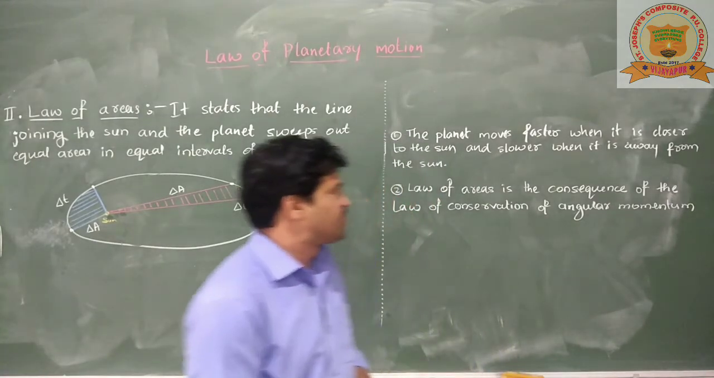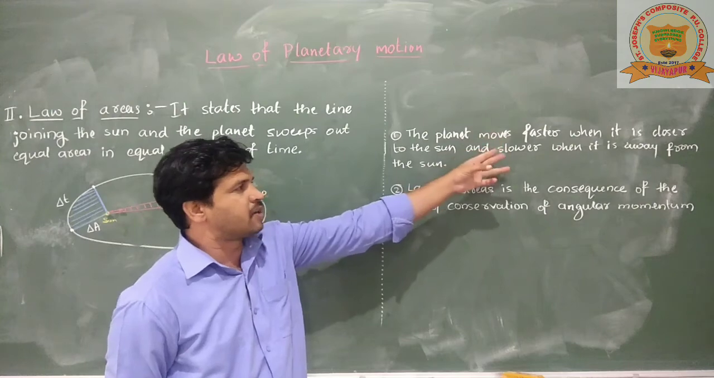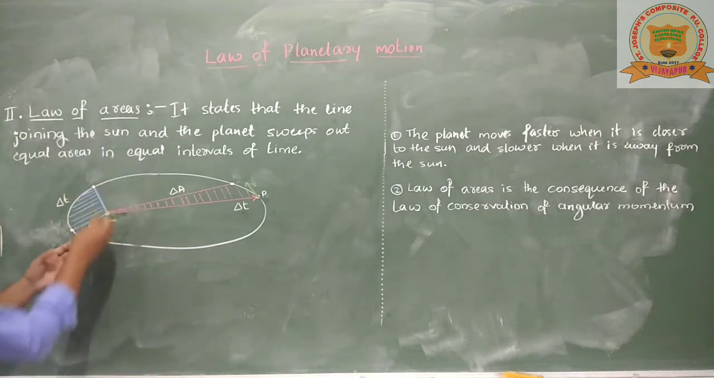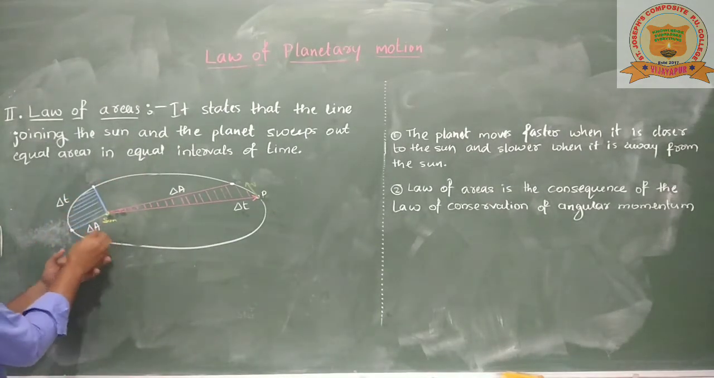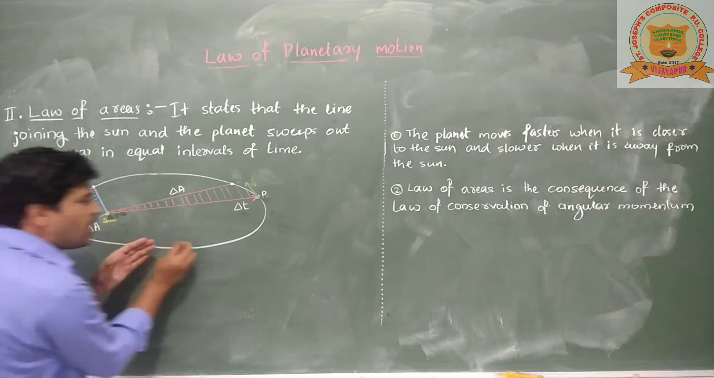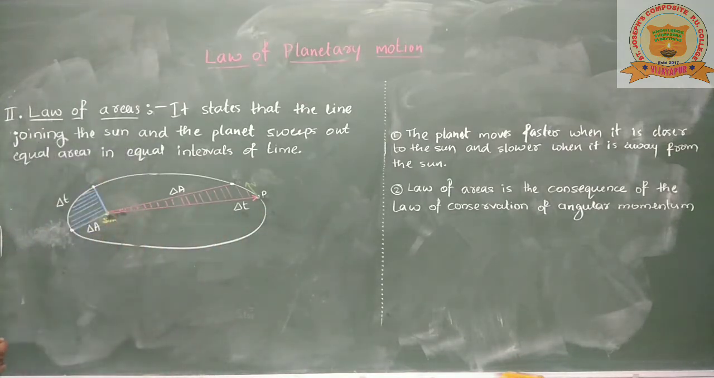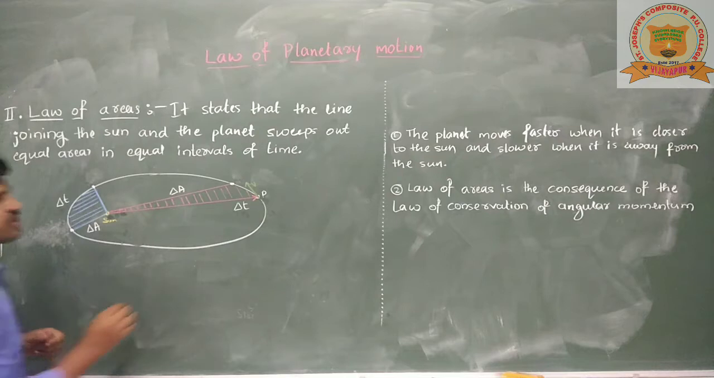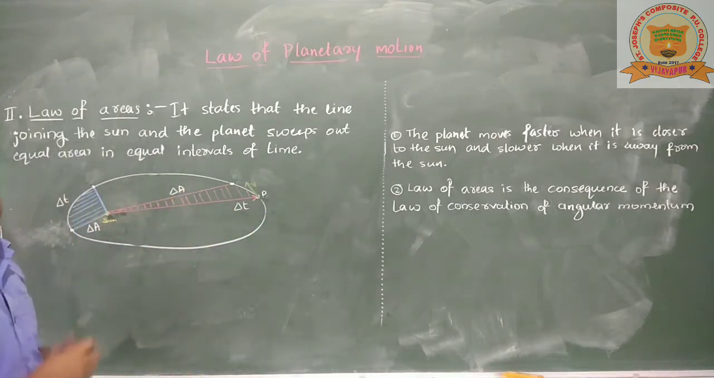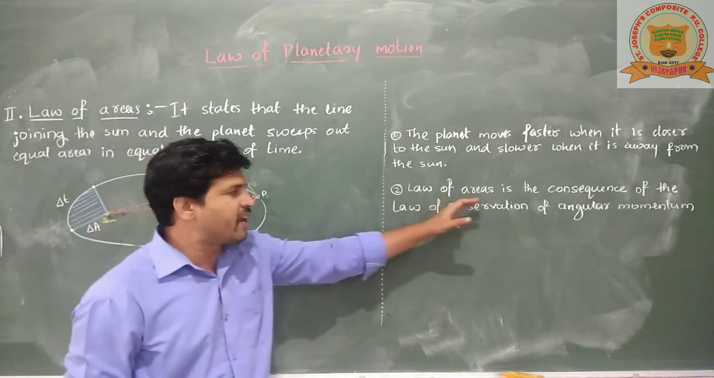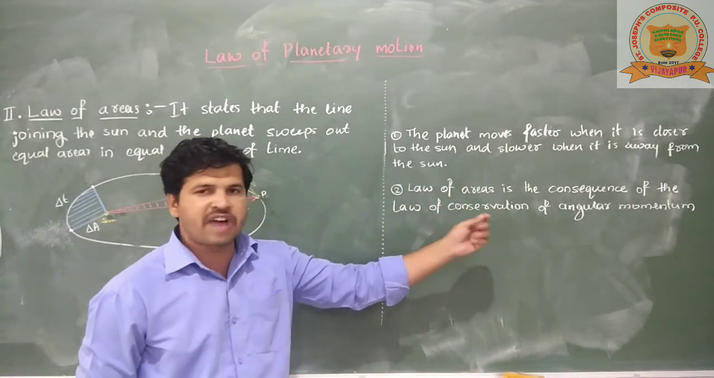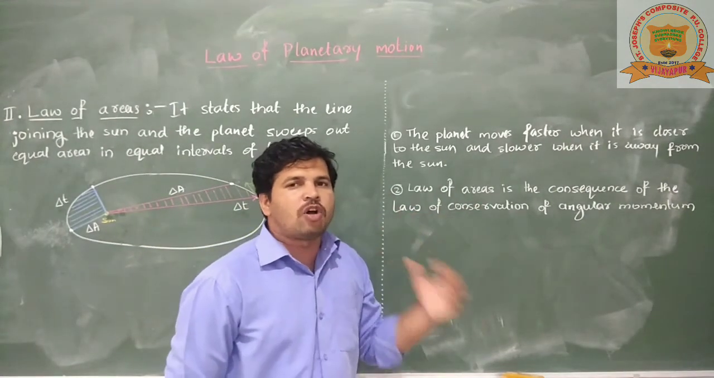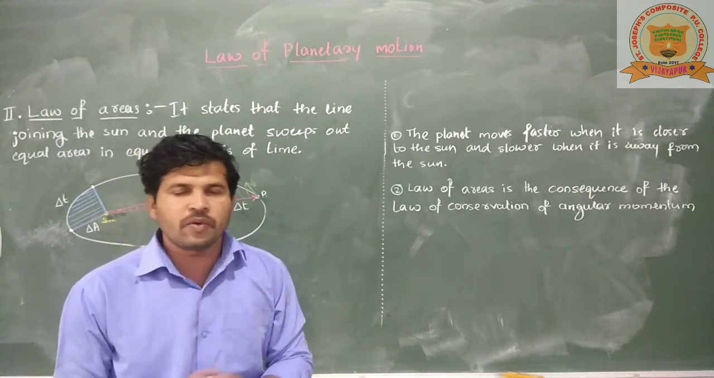This law comes from the observation that the planet moves faster when it is closer to the sun and slower when it is away from the sun. That means when the planet is near the sun, its velocity or speed increases, and when it starts to move away from the sun, its speed starts to decrease. That's why the planet's velocity at perihelion is maximum and its velocity at aphelion is minimum. And this law of areas is a consequence of the law of conservation of angular momentum. That means the angular momentum of the planet always remains constant.